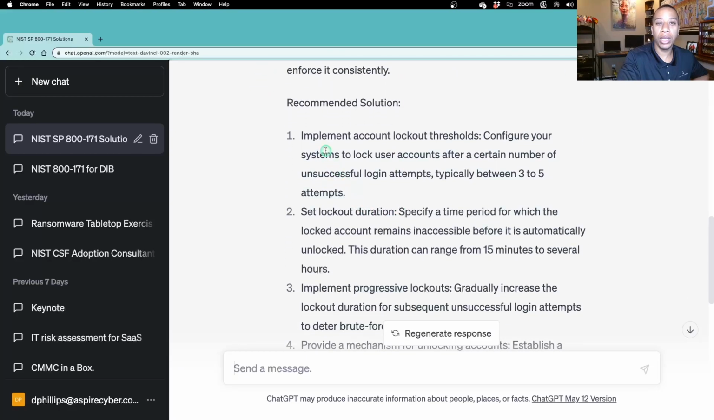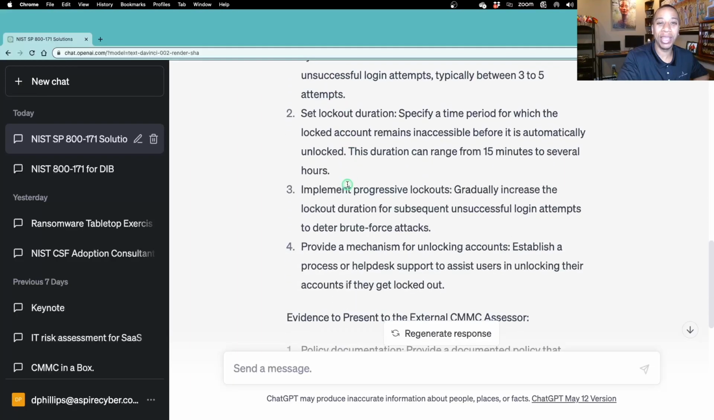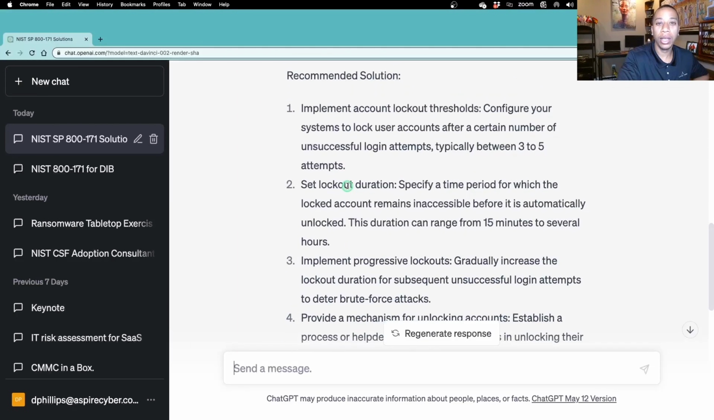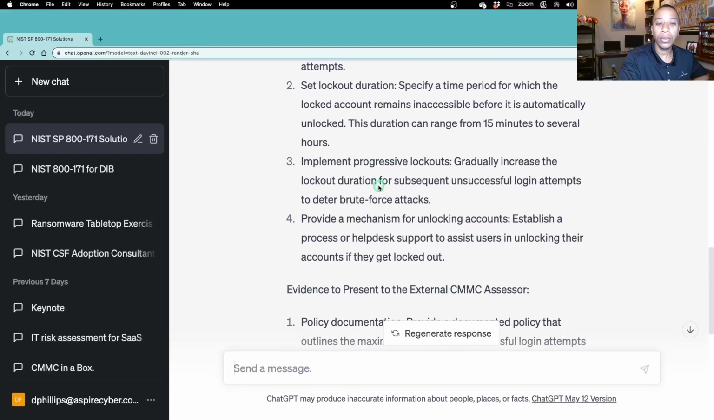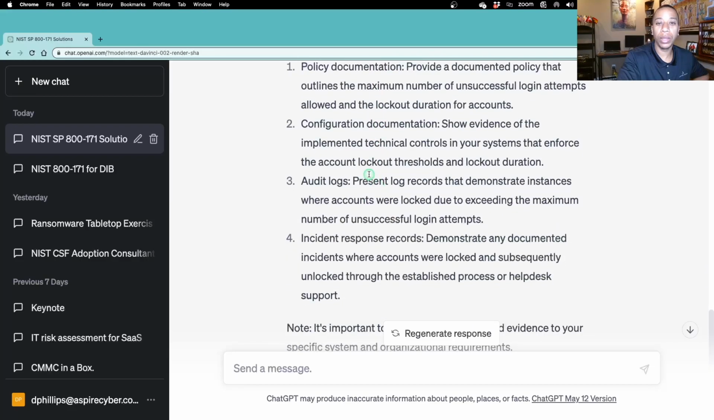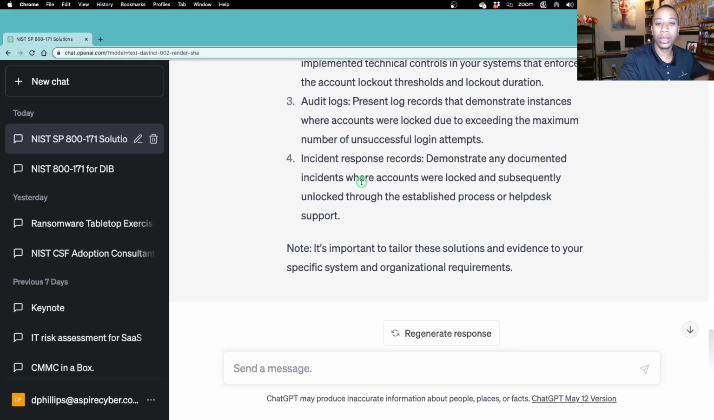So it does recommend solutions. It's a lot more verbose. I need to mention that I want it to be more concise. But we have our account lockout thresholds, the duration, evidence, configuration, documentation, audit logs, incident response records. And it gives that disclaimer: it's important to tailor these solutions and evidence to your specific system and organizational requirements. So ChatGPT is just providing you guidance, but it's not the definitive final version. You want to always tailor it to your organization.